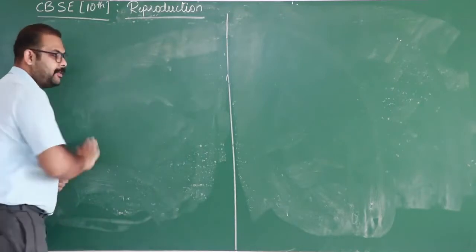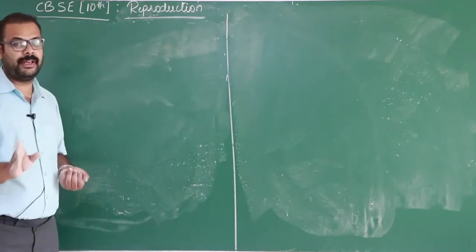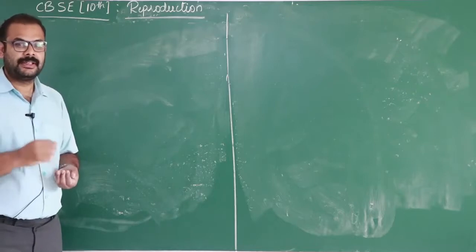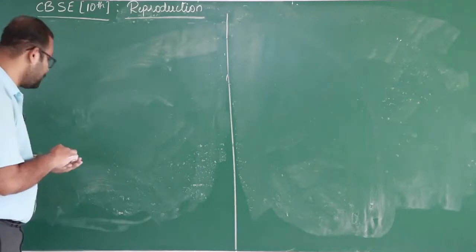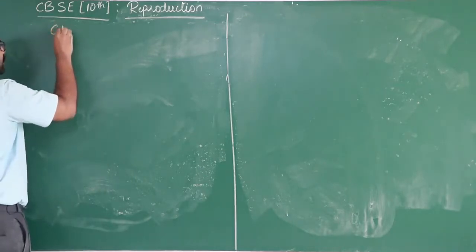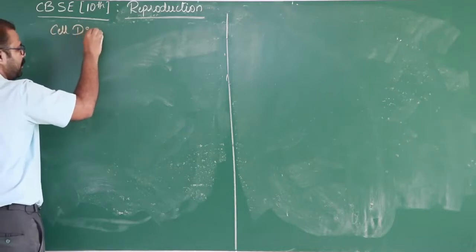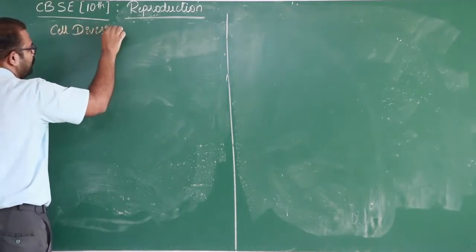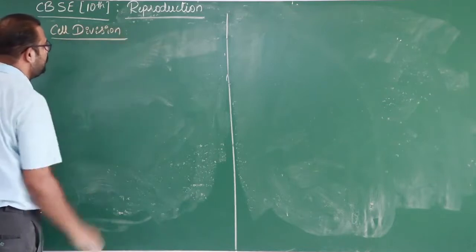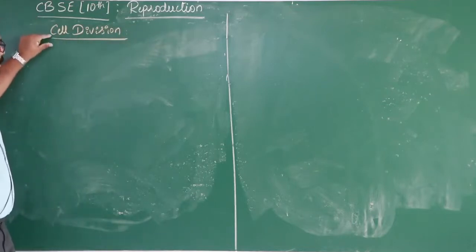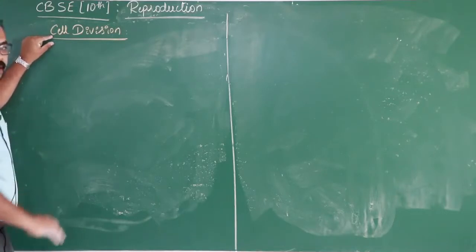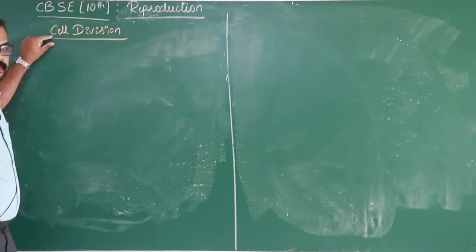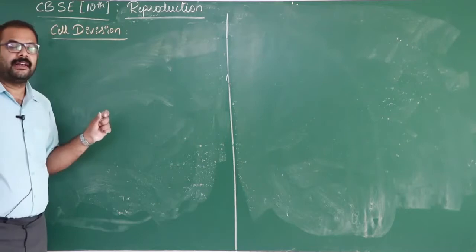So here, before going to study the difference between asexual and sexual methods, let me briefly explain one concept, that is cell division. This is also a very important one. Cell division is not a part of the syllabus, but it is necessary to know what cell division actually is and what the different types of cell division are.